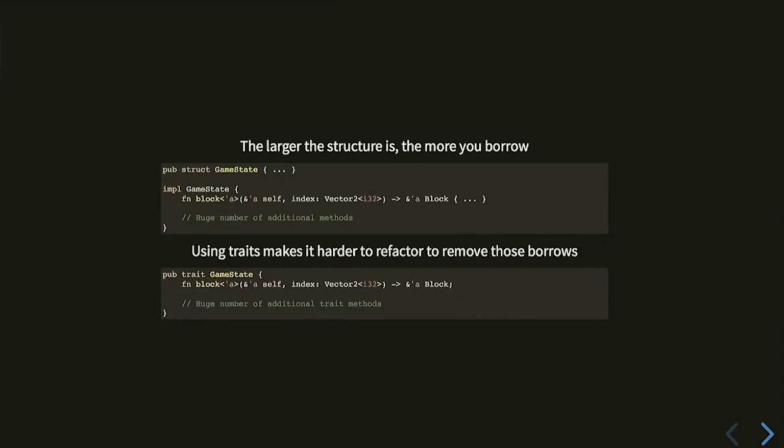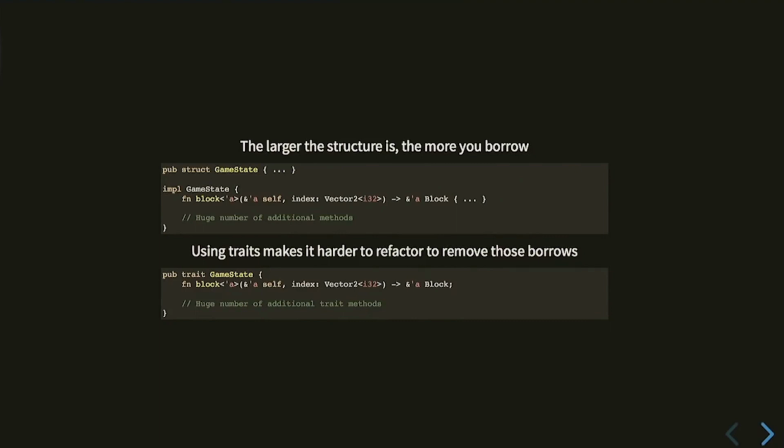It gets worse. The larger your game state, the more you borrow. So we have the game state. Starbound is a 2D block-based building game, right? So we have a method like this in our version of this, where you get a block based on some integral index, and it returns a block. Well, unelided, this borrows the entire game state. This is a problem. You don't want to have to call clone. You don't want to borrow that much. But the fact that everything is private is getting in your way.